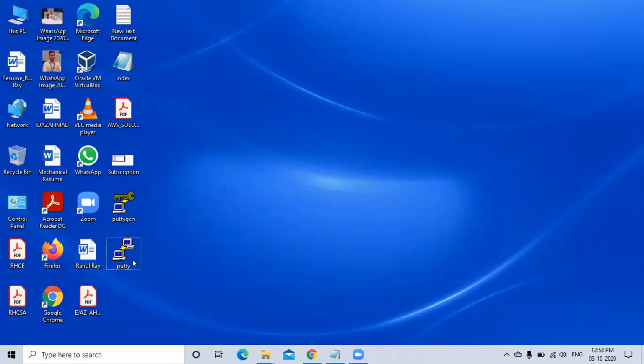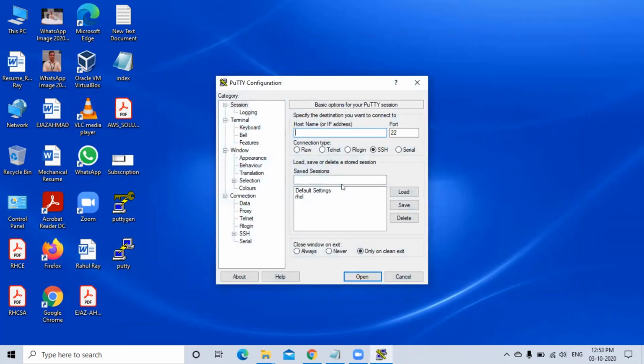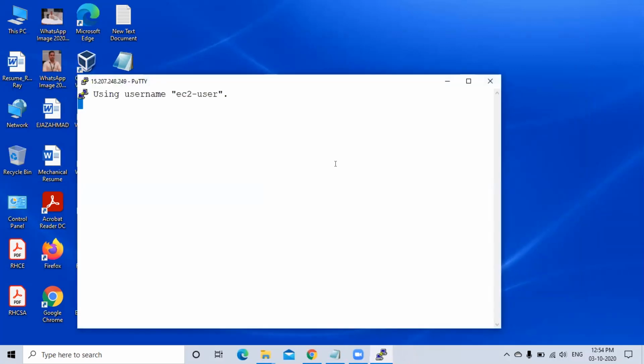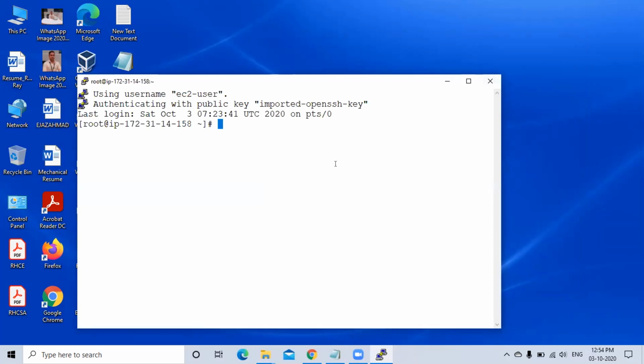Load that RHEL. First I have to load. Select and load. That's it. And then you open it. Open. Thank you so much, Haris. Good, right? Yeah, very much exciting. Really.